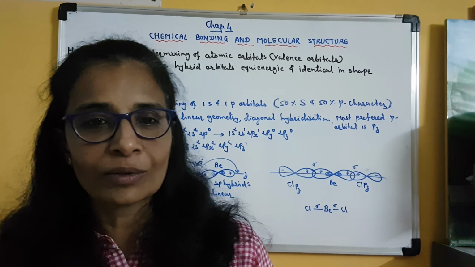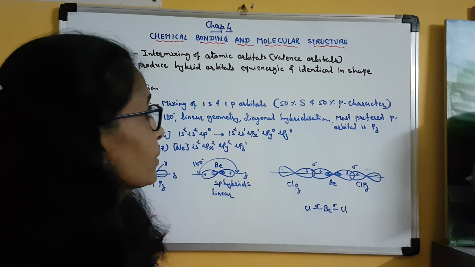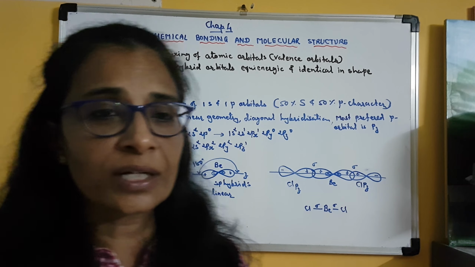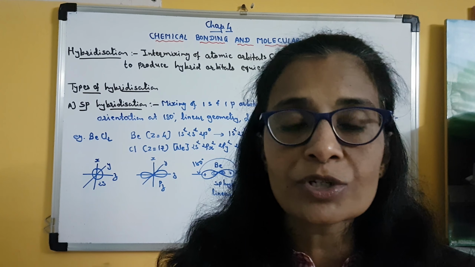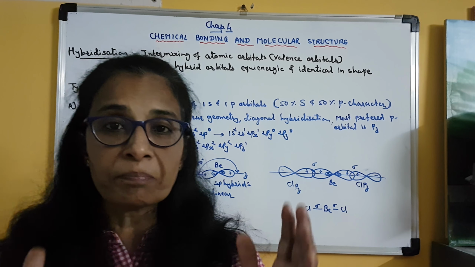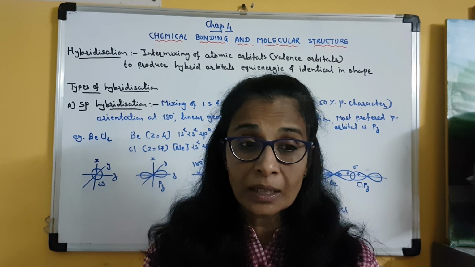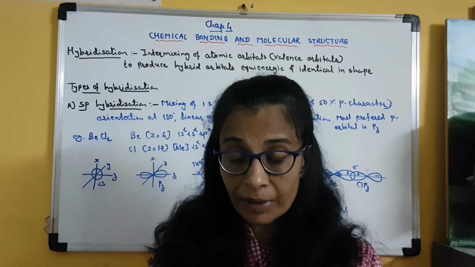Let us talk about the very important topic of chapter number 4, chemical bonding and molecular structure, and it is about hybridization. Now, hybridization means mixing, it is overlapping, but it is not like the mixing of the real objects.